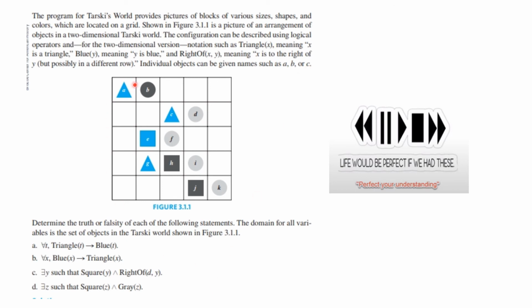So what you're supposed to do is use this logical configuration. This is your world, this is your universe, to determine the truth or falsity of each of the following statements. The domain for all variables is a set of objects in the world that's shown in this picture. So you have these 4 statements that you're to determine whether they are true or false. You know what to do. Let's see how you did.